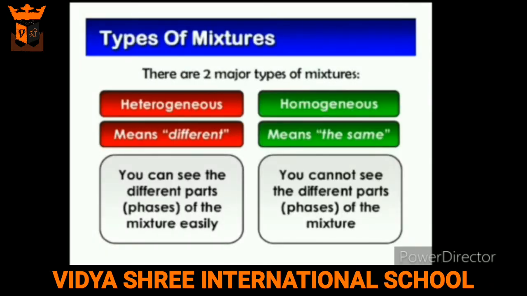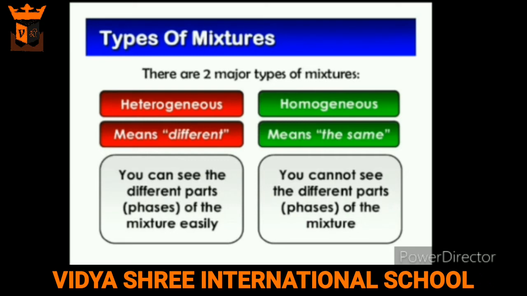Mixtures are of two types. First is a heterogeneous mixture. The word hetero stands for different. For example, when you mix sand and water, you can see the different phases of the mixture easily. So, it forms a heterogeneous mixture.